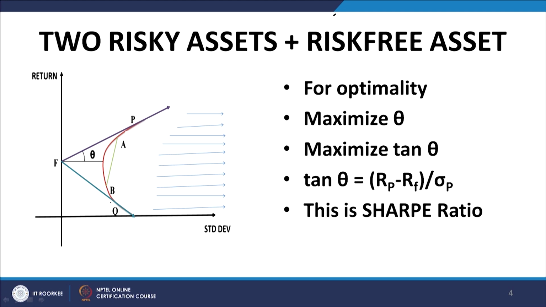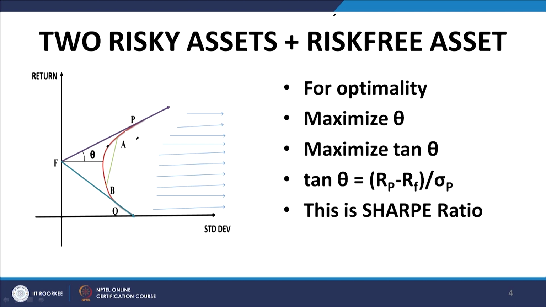Any point here, for example, would be a combination of risk free borrowing plus a point, let us say this point, together with risk free borrowings, and therefore, we can achieve any point within this section. Now, the important point is, as you can see, this is the feasible region. Whatever portfolios are possible will lie somewhere within this region.